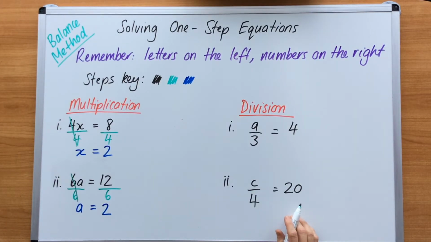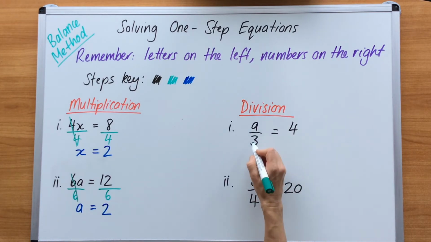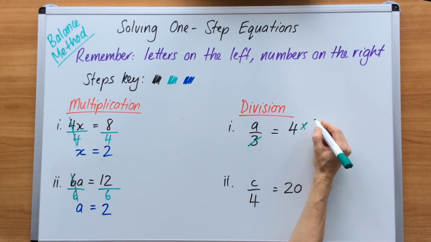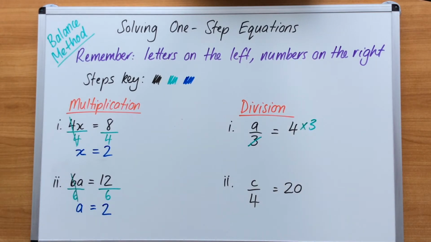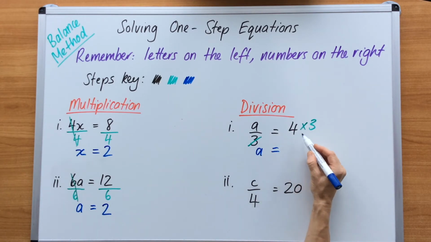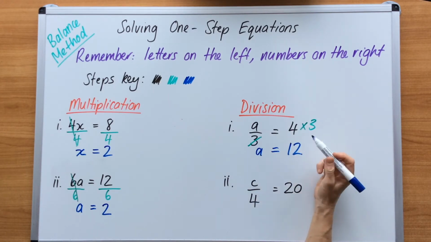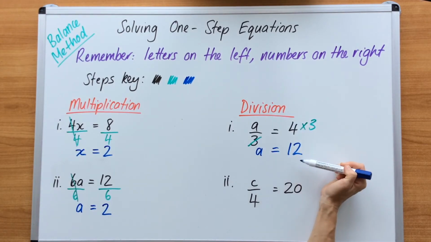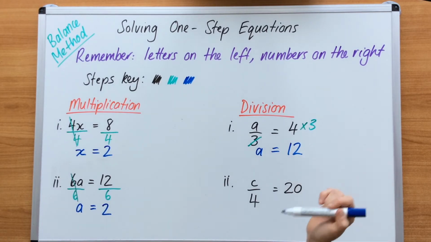Now we're moving over to the division side here. The opposite of division is to multiply. So we follow the same principles. This is division: a divided by 3 equals 4. I'm going to cross out the 3 and give it to the 4. Now all I have is the a, the equals, and 4 times 3 is 12. If I substitute the value of a, which is 12, up into the top here, it would be how many times does 3 go into 12? It goes 4 times. So working backwards also helps us see if you've got this correct.